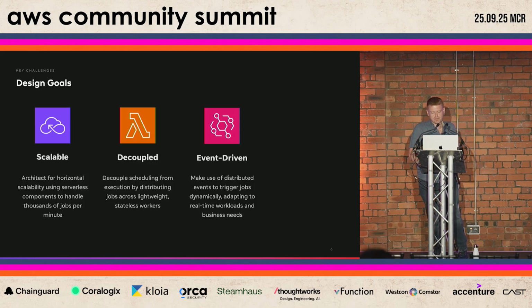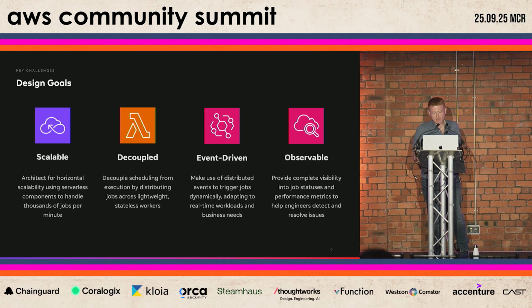And finally, observability. We wanted visibility into what our system was doing. We wanted metrics and alerts at every single layer within the application to ensure nothing slipped through the cracks. And these were our 4 foundational goals for our system, ensuring that we could support our partners, our editorial teams, and customers all at scale.